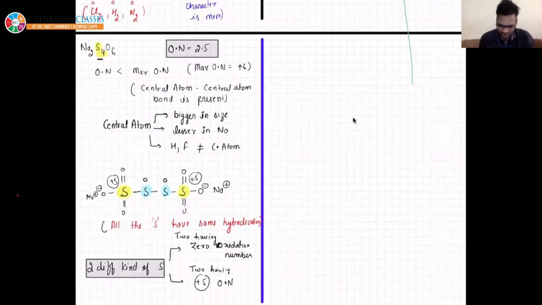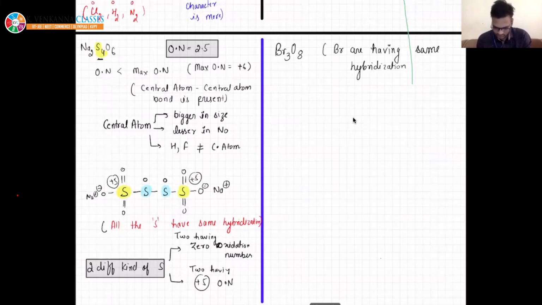I am now giving you one question to solve, Br3O8, in which the information given is that the bromines have the same hybridization. Just tell me the oxidation number of all the bromines. So I am giving options. First, all bromine are present in the same oxidation state.